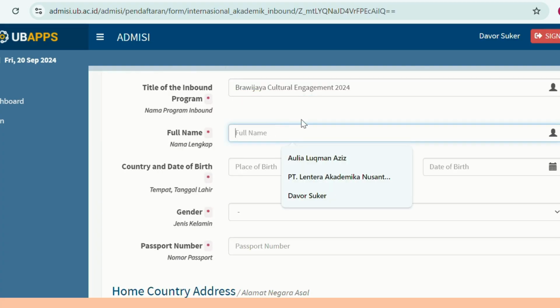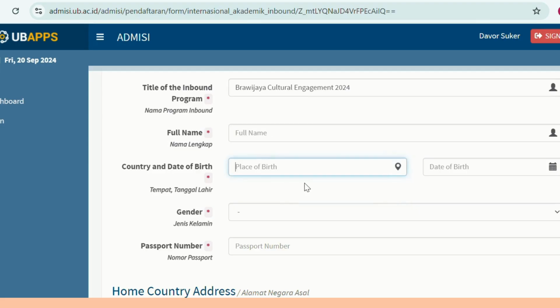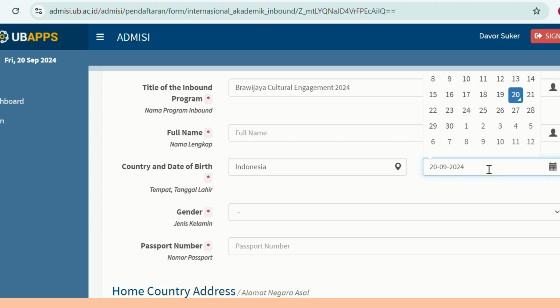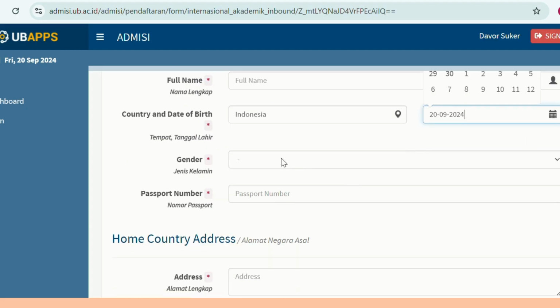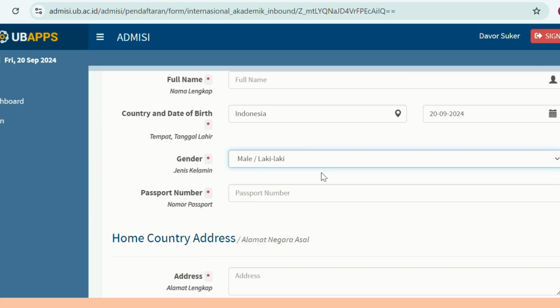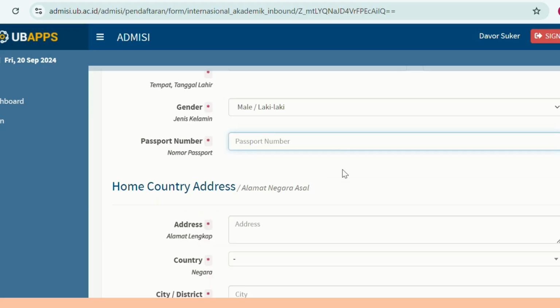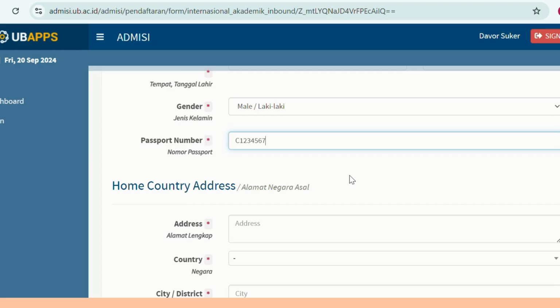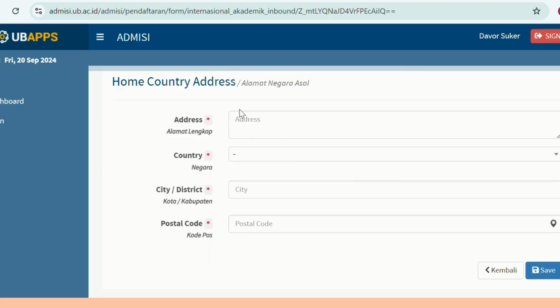Then fill in your full name, and then the country where you were born, and the date of birth. It is not the city but your country, for instance Indonesia in my case. And on this box fill in the date of birth. Then choose whether you are male or female. For example, I'm male. And then here please fill in your passport number, for example C1234567.